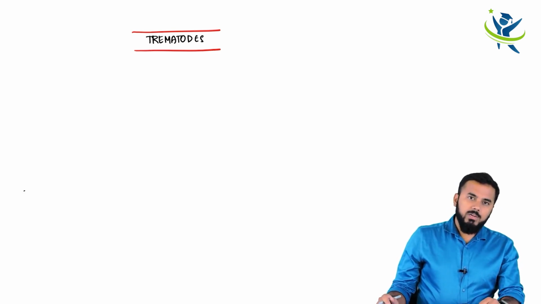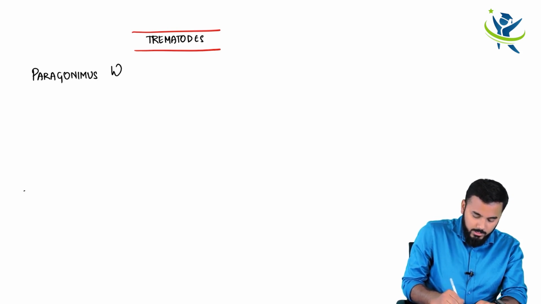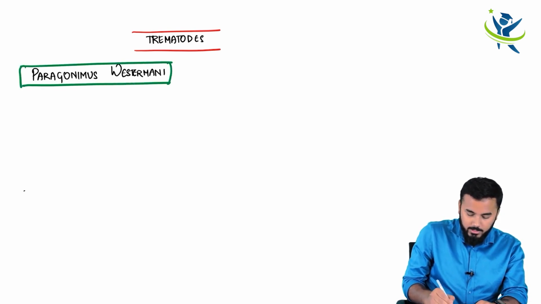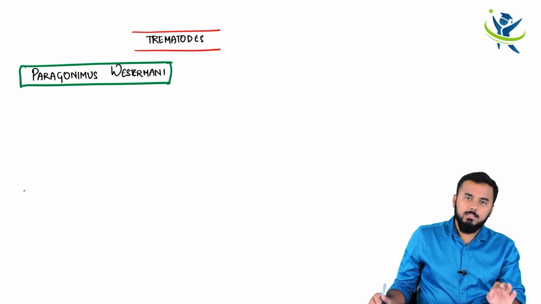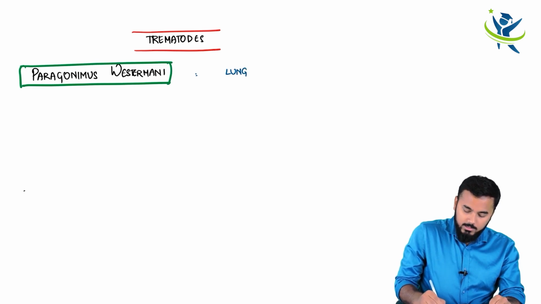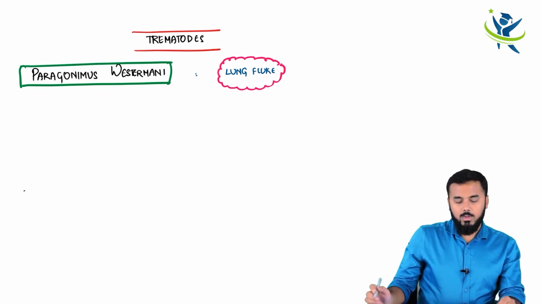So the life cycle which we will be discussing today will be of Paragonimus westermanni. Now, what are the things you need to focus on while studying this life cycle of Paragonimus westermanni? The first important thing is that this is also called a lung fluke. What is this called? This is called a lung fluke. This is a very important thing to keep in mind, that Paragonimus westermanni is also called your lung fluke.